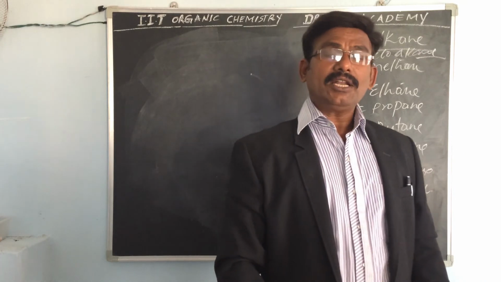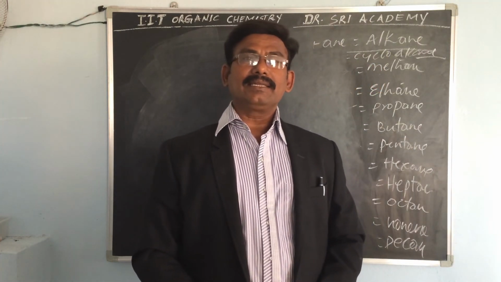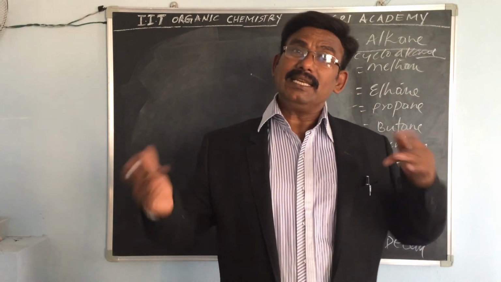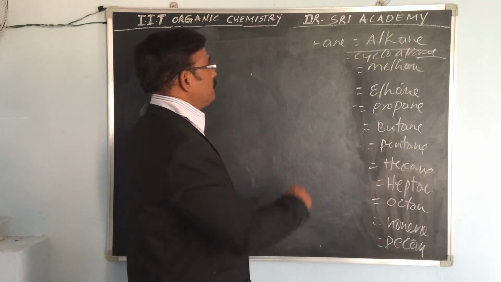So now we have completed alkanes. Now cyclic alkanes mean alkanes in cyclic forms, ring forms.